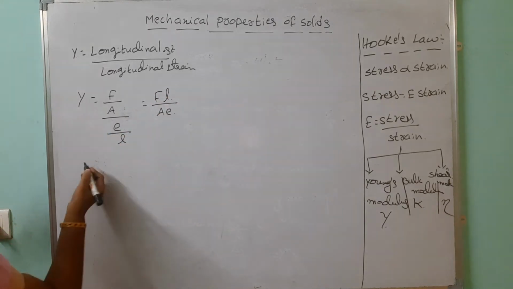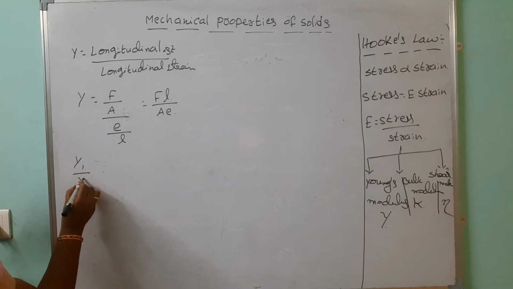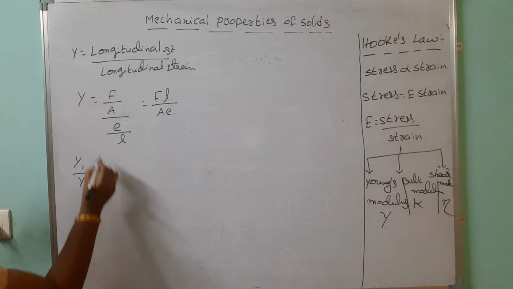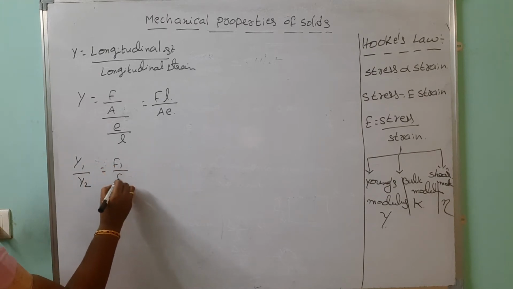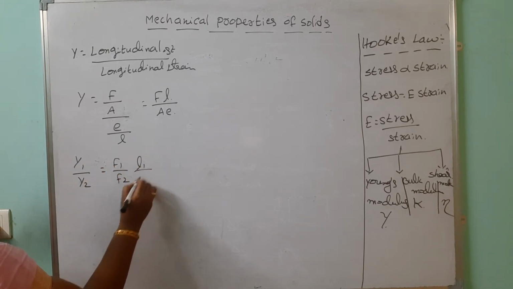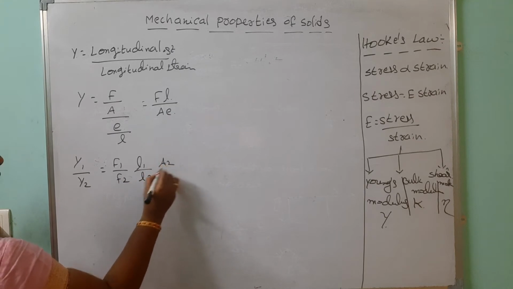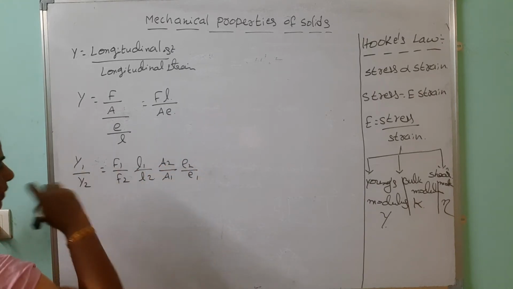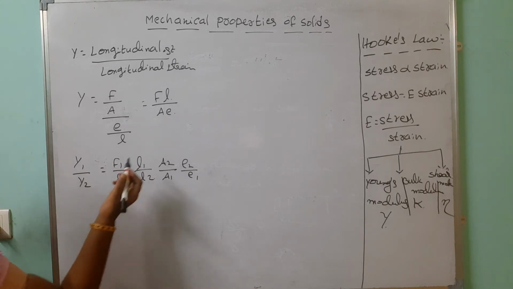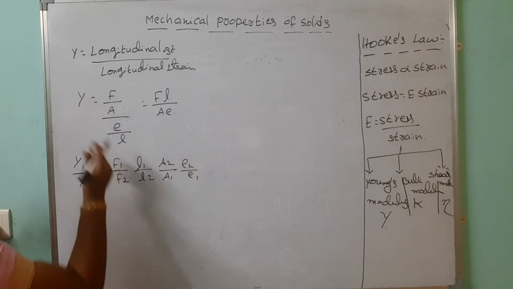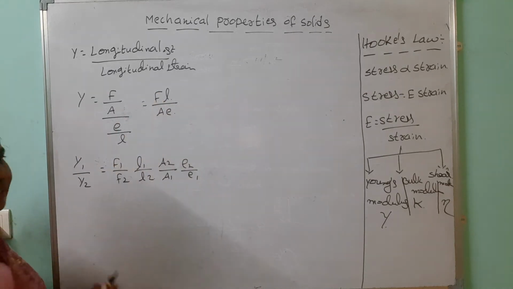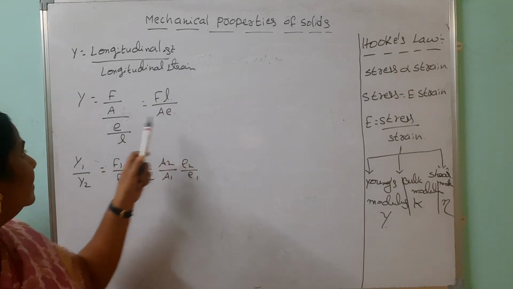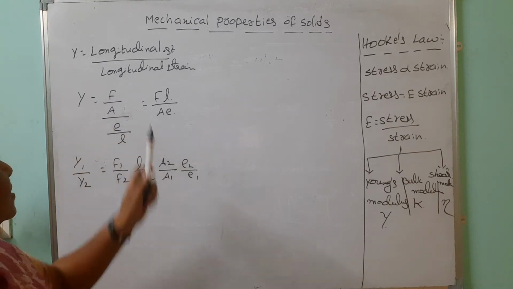When you have to compare the Young's modulus of two materials, we can take the ratio Y1 by Y2 equals F1 by F2, L1 by L2, A2 by A1 into e2 by e1, like that. If you want the relation for individual quantities, Young's modulus is directly proportional to force, directly proportional to length, and inversely proportional to elongation.